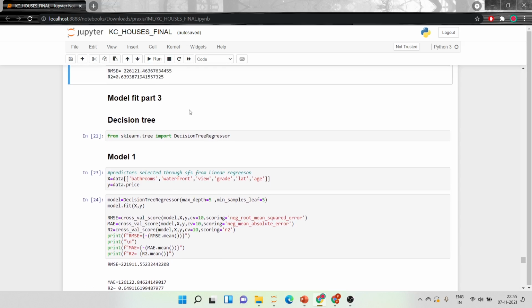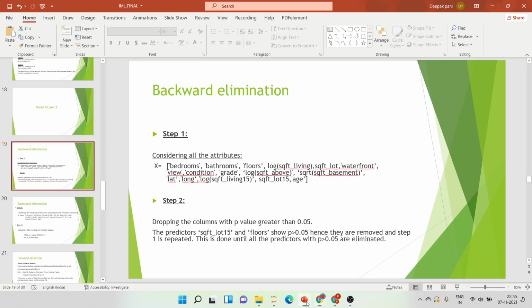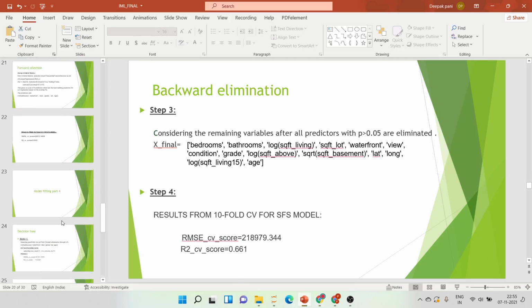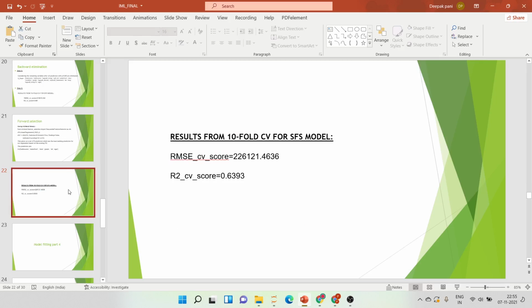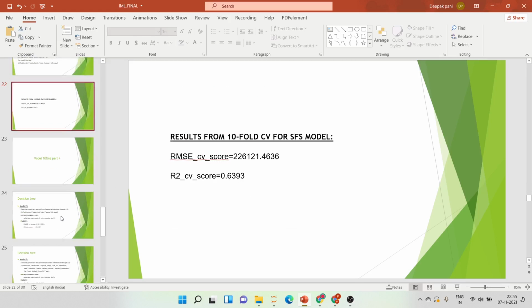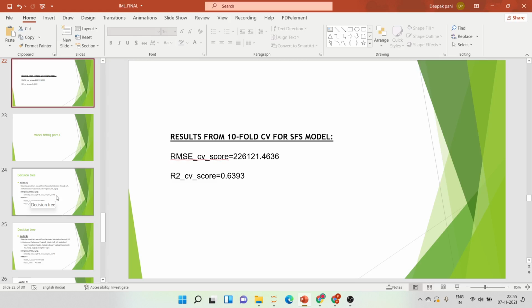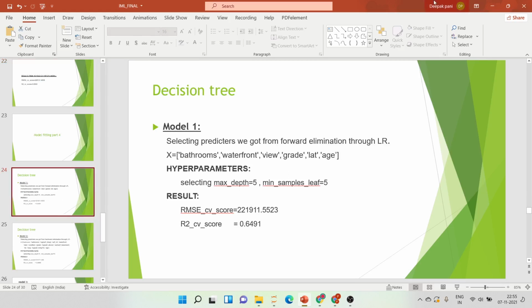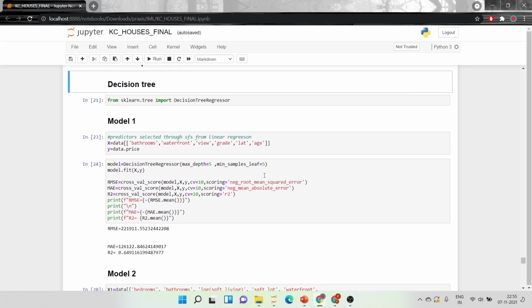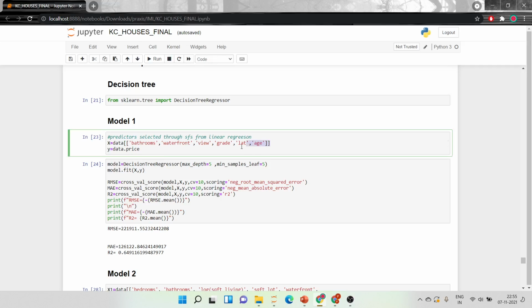So model 3, let's see our slides. We are done with backward elimination, we are done with forward selection, we have seen the R2 scores, we have recorded them, and now the decision tree model. So let's take some decision tree predictors. These are the predictors I have taken. These are the predictors I got from the sequential feature selection from regression, as you can see.